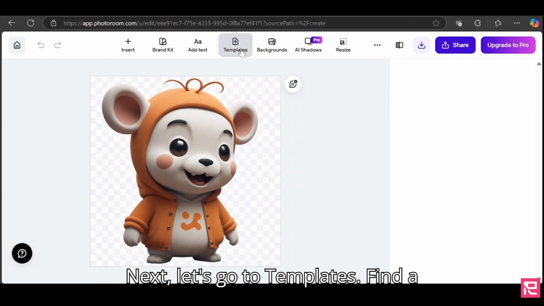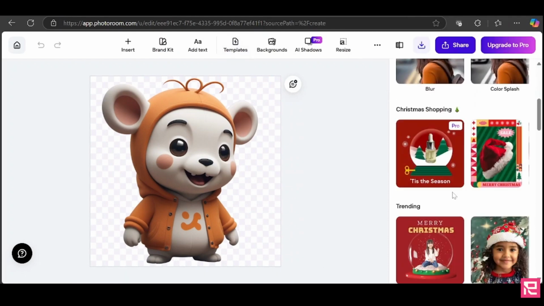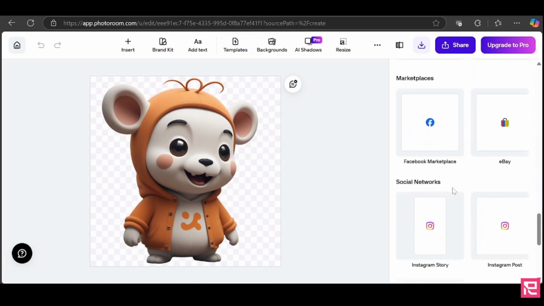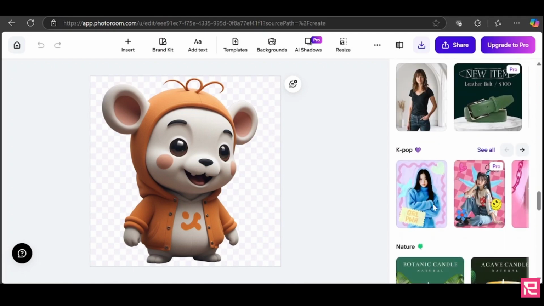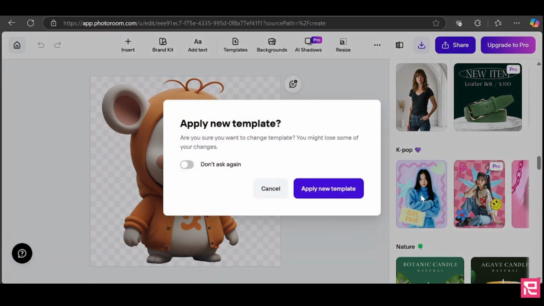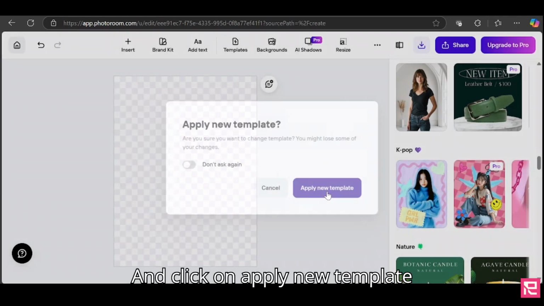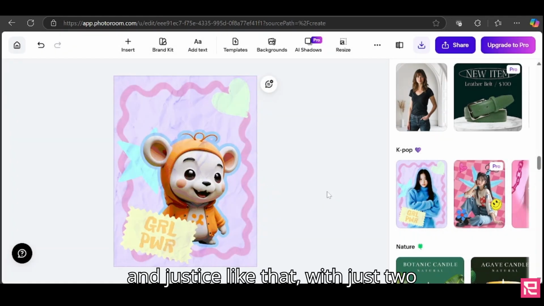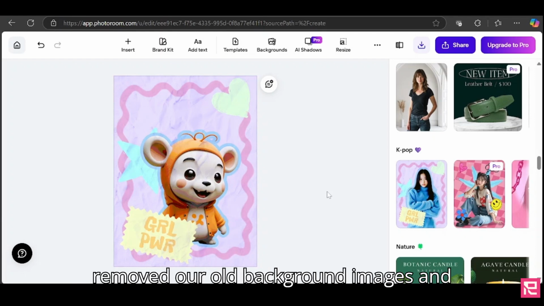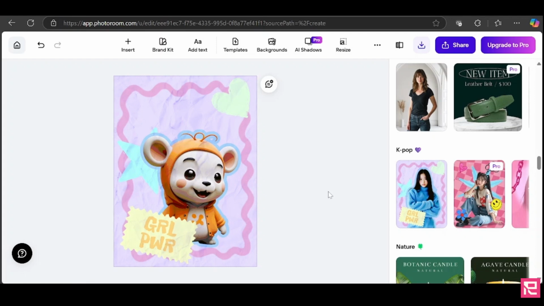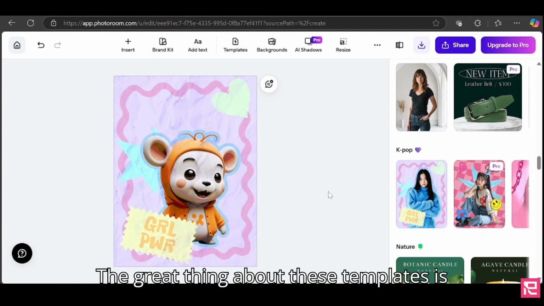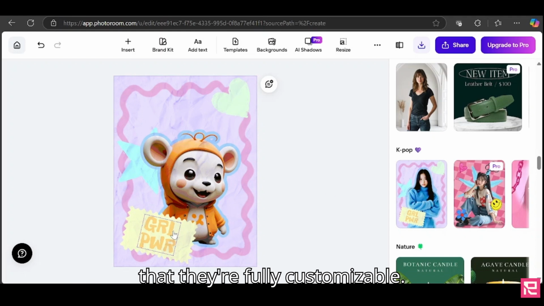Next, let's go to Templates. Find a template you like and select it. I'll choose this one for Girl Power. And click on Apply New Template. And just like that, with just 2 clicks, our graphic is ready. We removed our old background images and added a colourful template to our image with only 2 mouse clicks. Amazing! The great thing about these templates is that they're fully customizable.